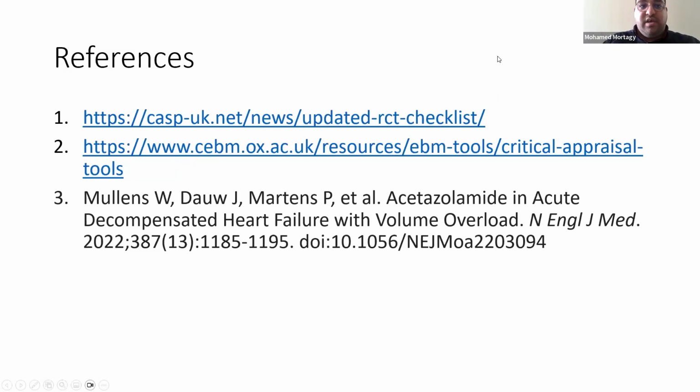I used the CASP and the Oxford checklist for critical appraisal, and the article is from the New England Journal of Medicine. So I hope this is useful for you. You can follow any of those checklists for any randomized controlled trial.